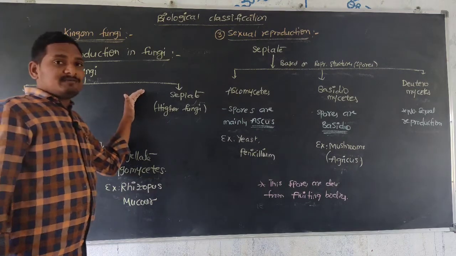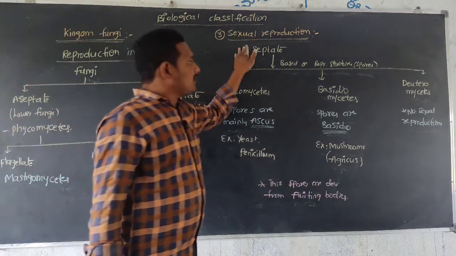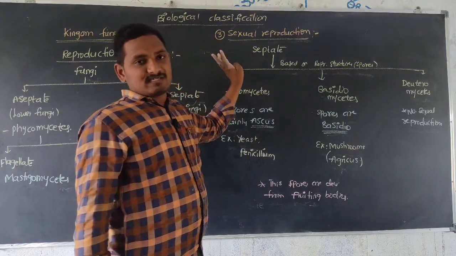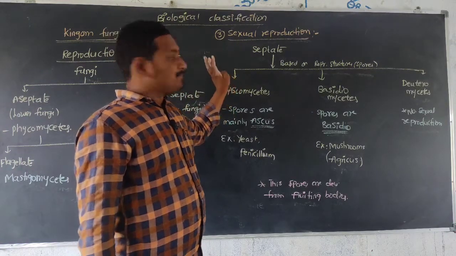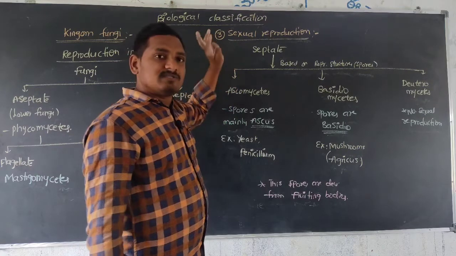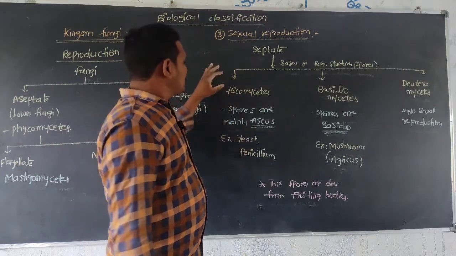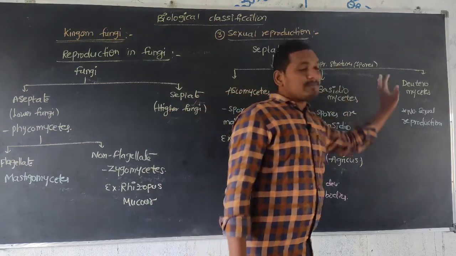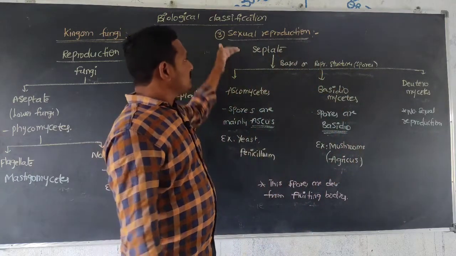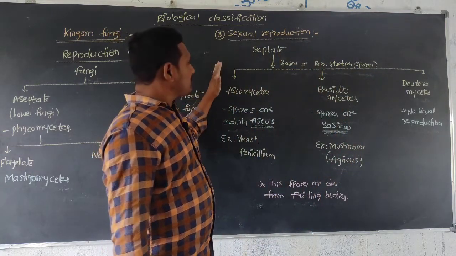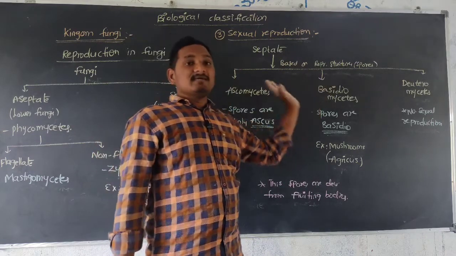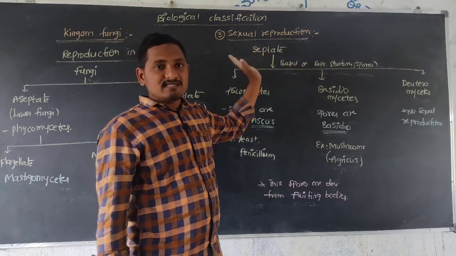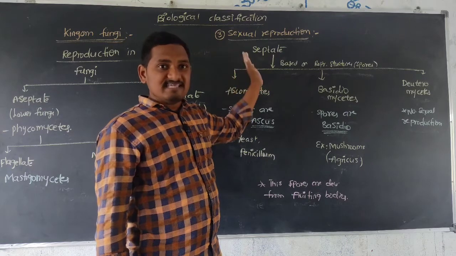Next, septate is a higher fungi. Septate is divided into three subcategories based on the types of spores: Ascomycetes, Basidiomycetes, and Deuteromycetes. Septa or compartments are present in the hyphae or mycelium.